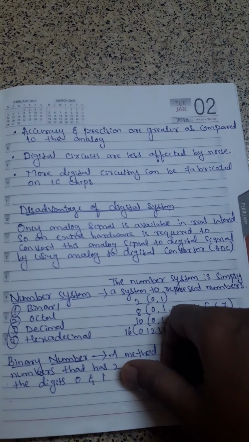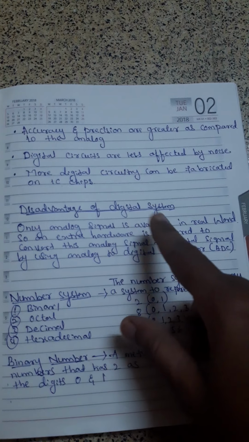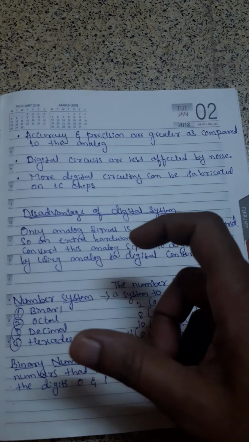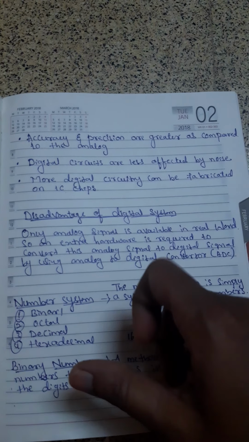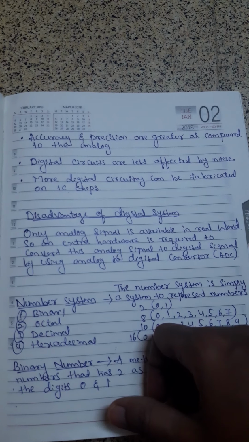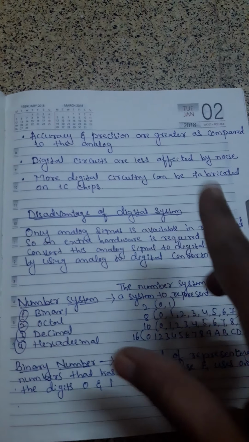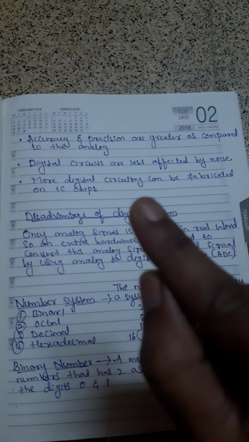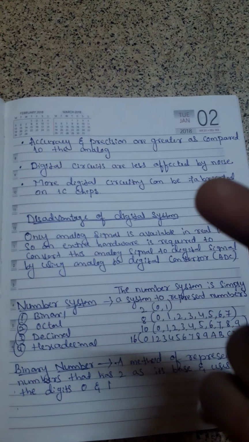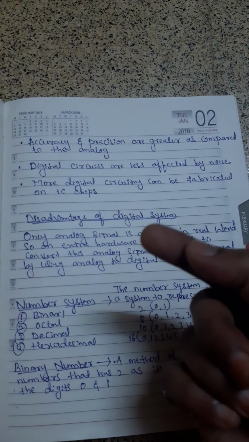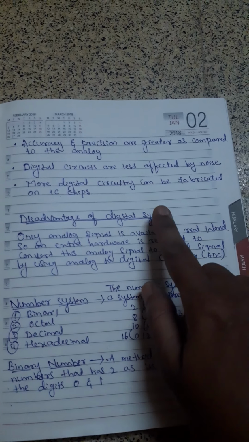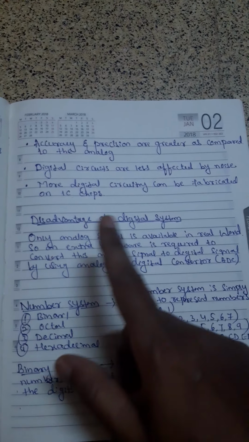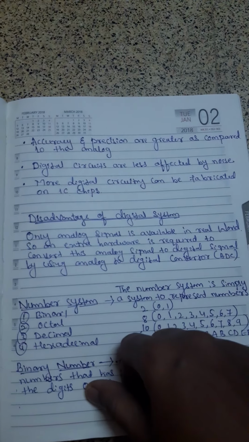And the next point is that more digital circuits can be fabricated on IC chips. In early days, computers were very large, but now we have integrated all of those into a single IC chip. IC means integrated circuits. Those chips are used in digital systems. These are the advantages of digital system.